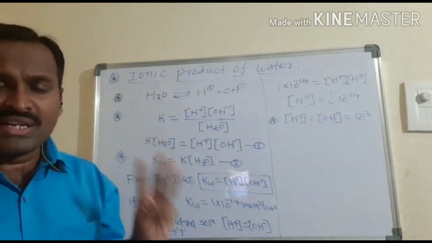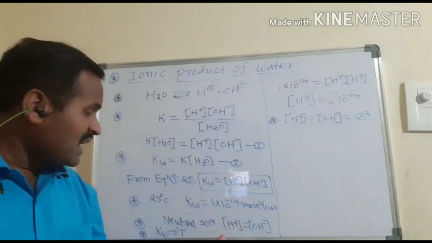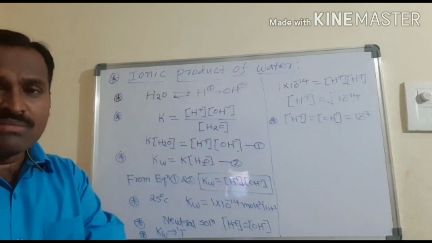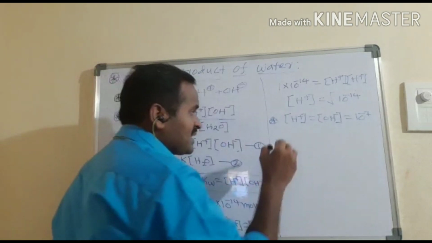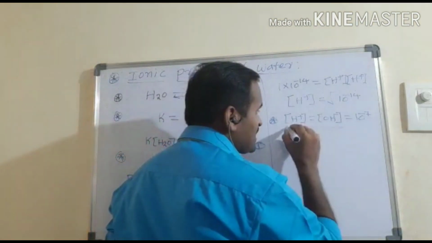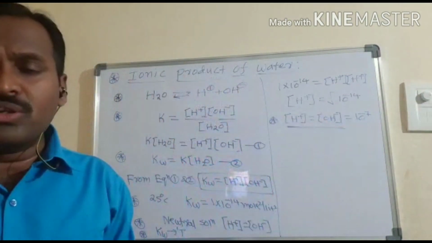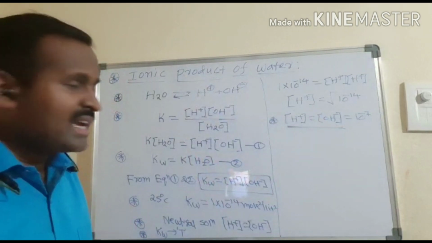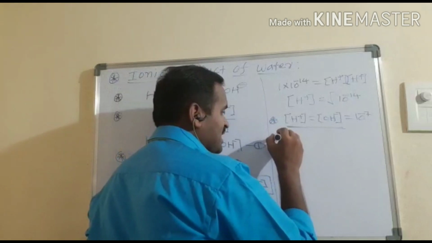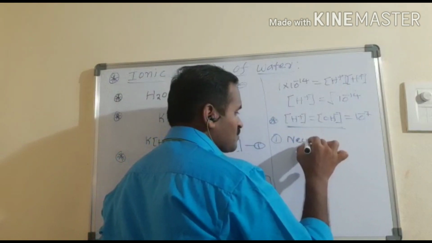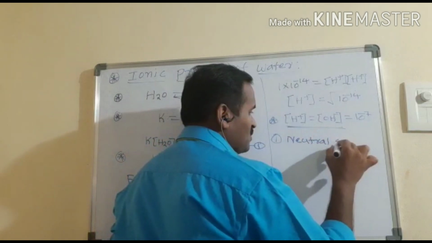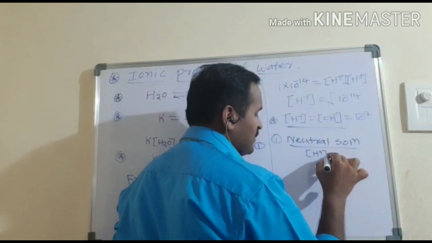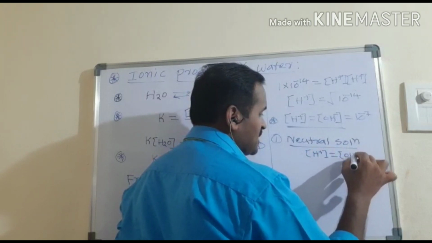The first one is the neutral solution. In a neutral solution, the H+ ion concentration equals the OH- ion concentration.